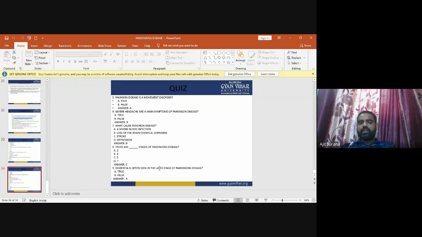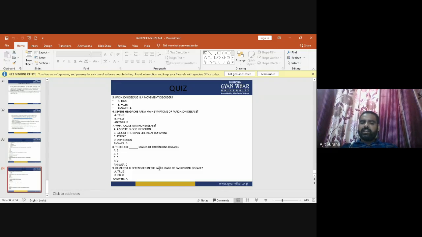False. Now next: what causes Parkinson disease? Options are a severe blood infection, loss of the brain chemical dopamine, stroke, or depression. The answer: Parkinson disease is mainly caused by the loss of the brain chemical dopamine.